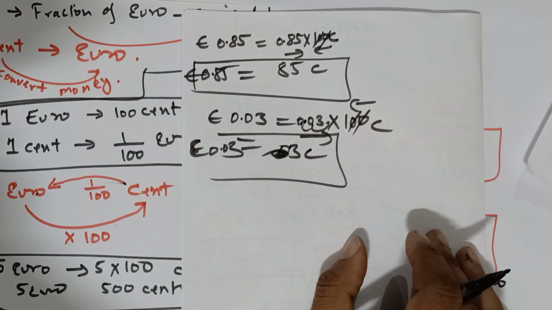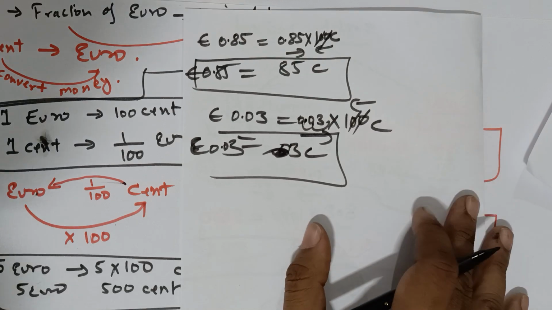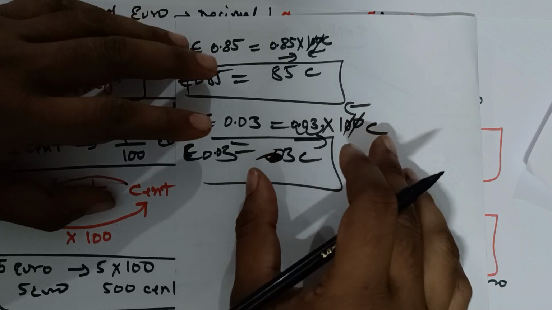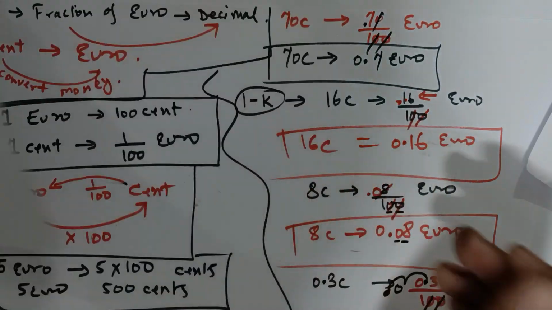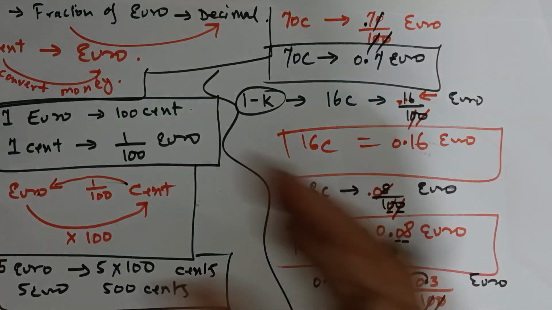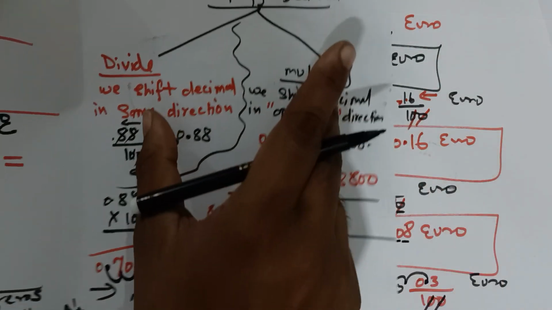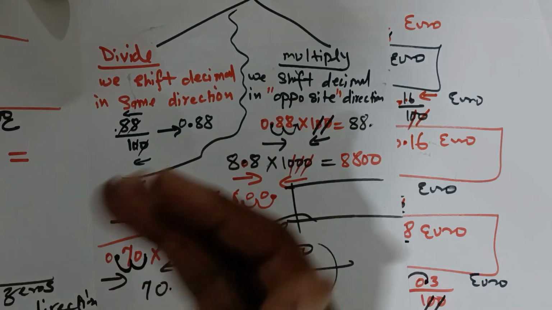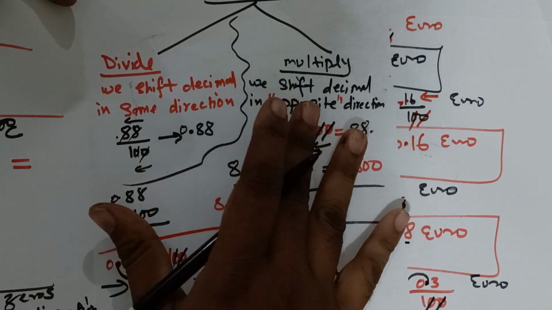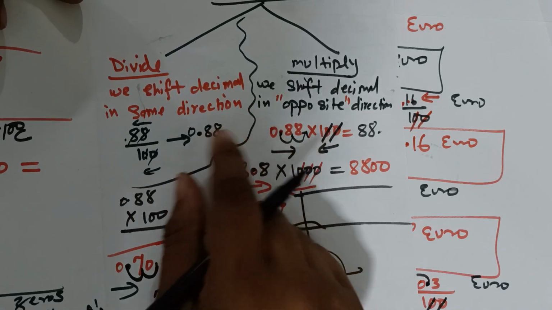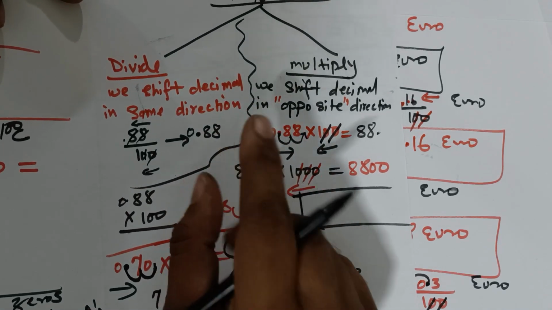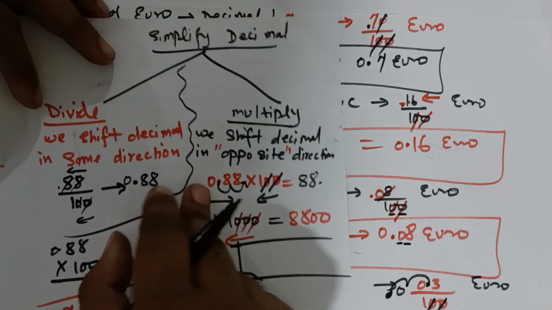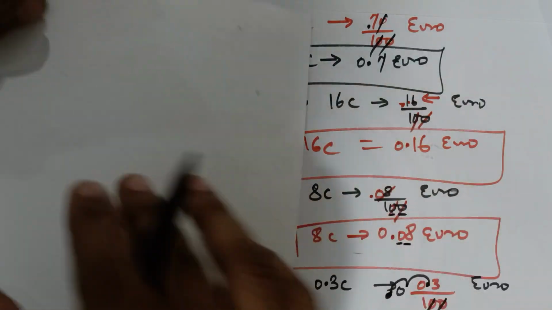Okay. For the demo lecture, I think it is enough for today, because I have told you very smart tricks for division and multiplication. You just need practice. Do all the questions from question number 1 and question number 2.